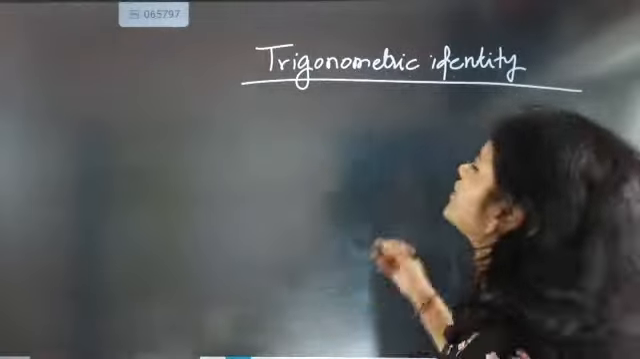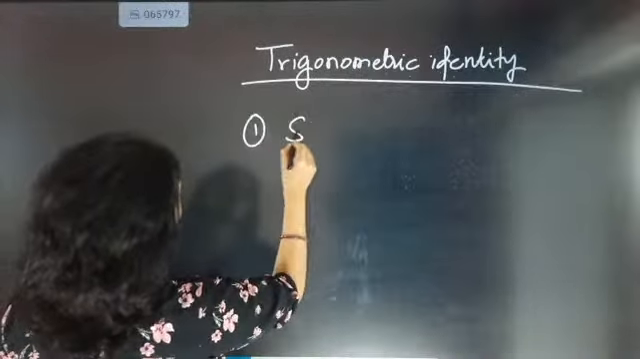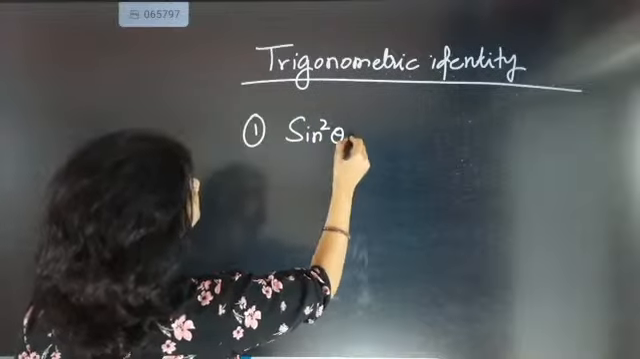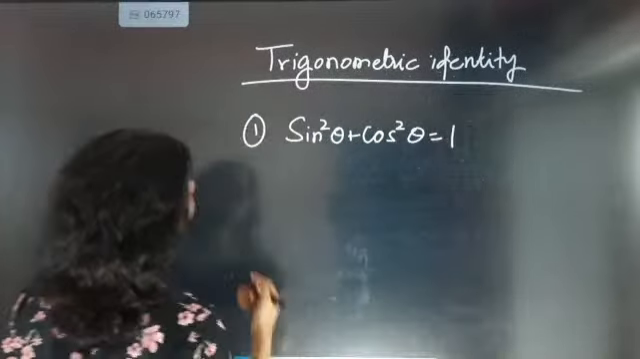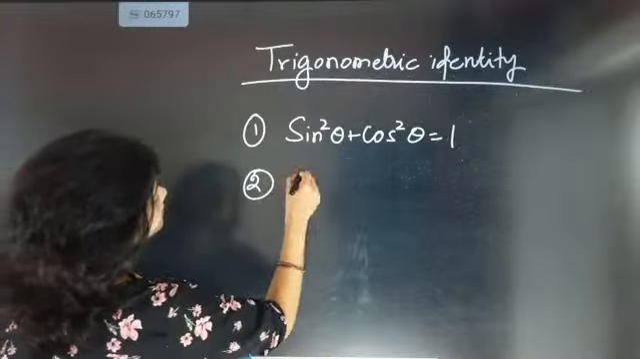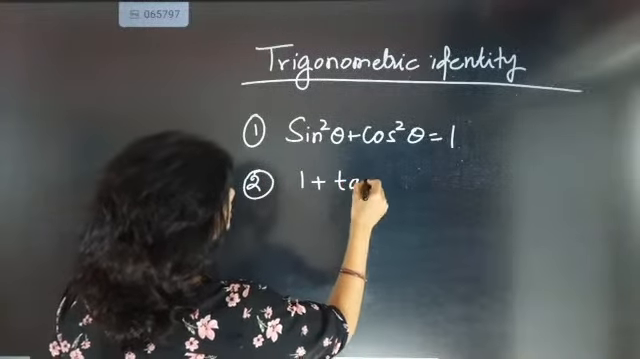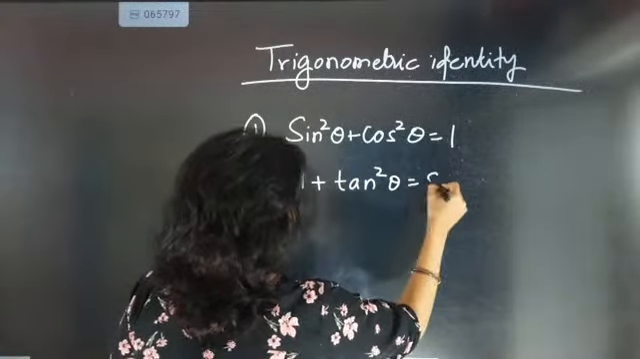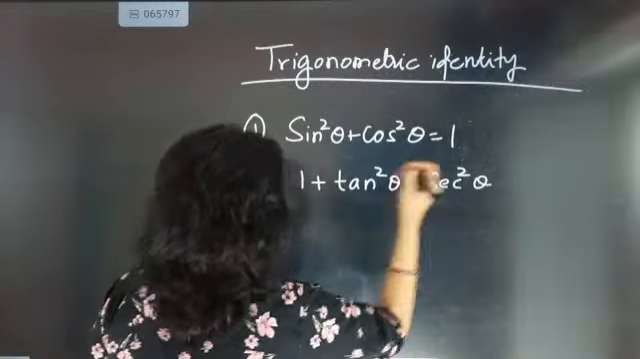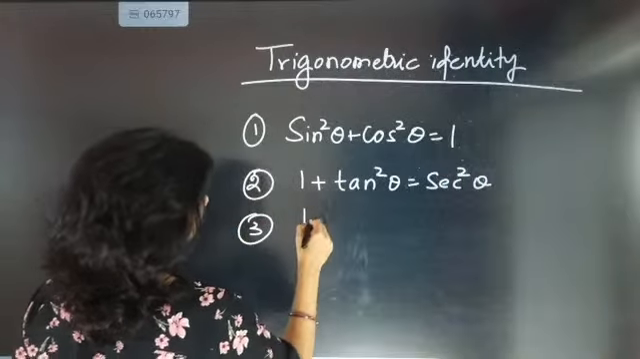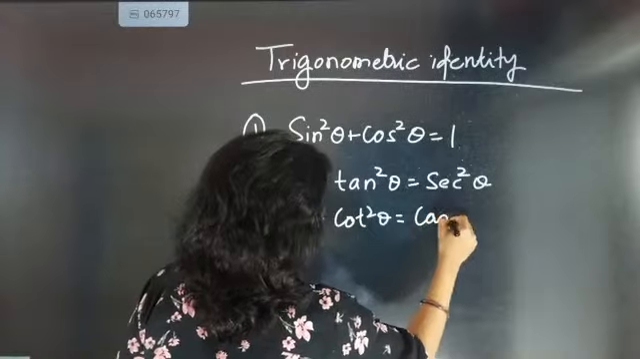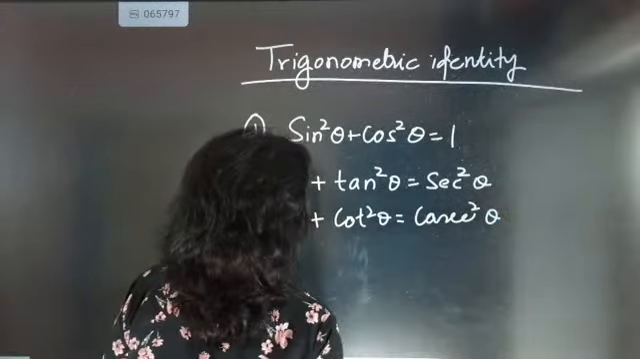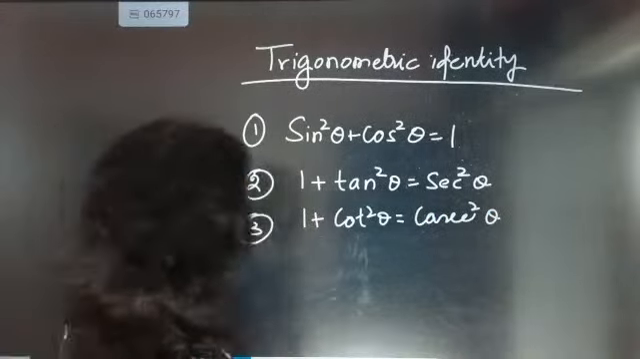Fine. Now look here. There are three important formulas. First formula is sin square theta plus cos square theta equal to 1. This is first identity formula. Second identity formula, 1 plus tan square theta equal to secant square theta. Third identity formula is 1 plus cot square theta equal to cosecant square theta. So these are exactly three important identity formula.